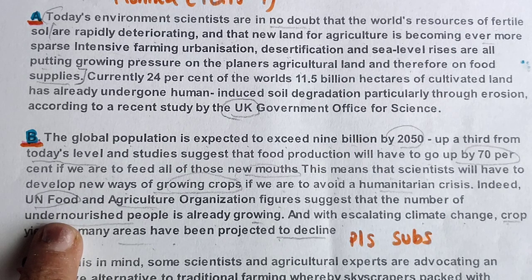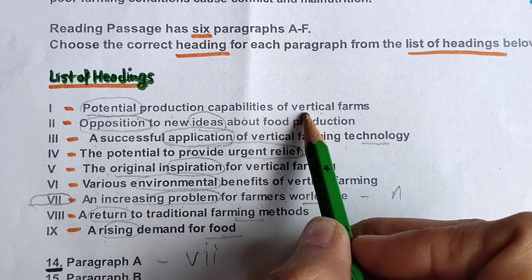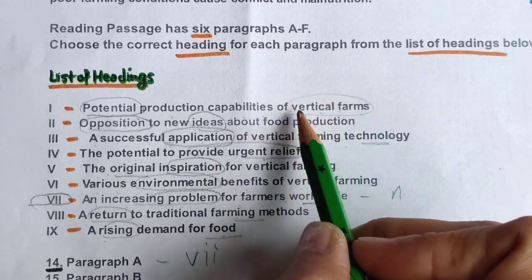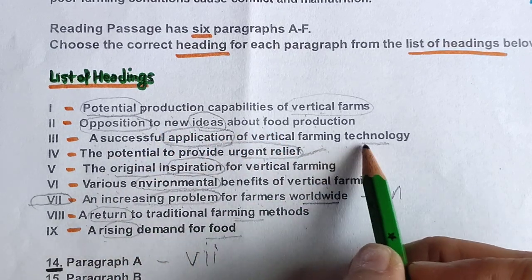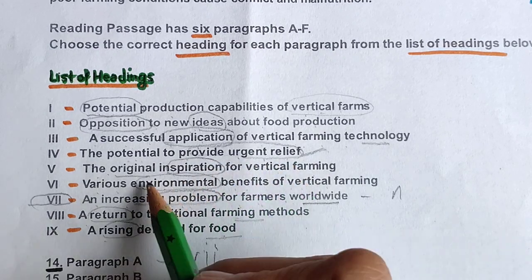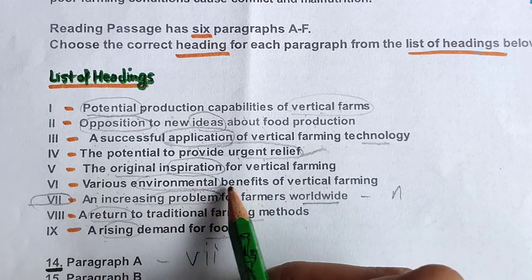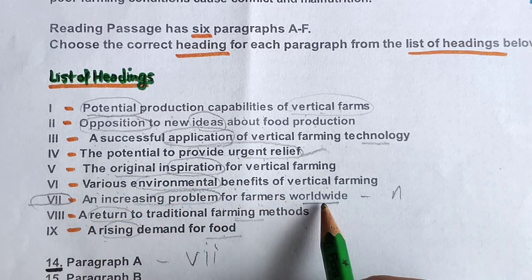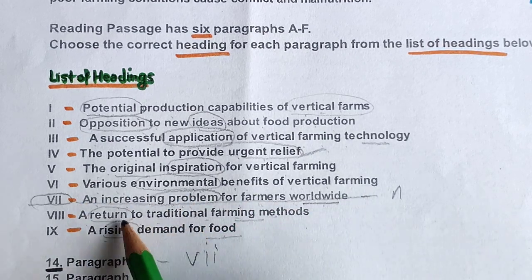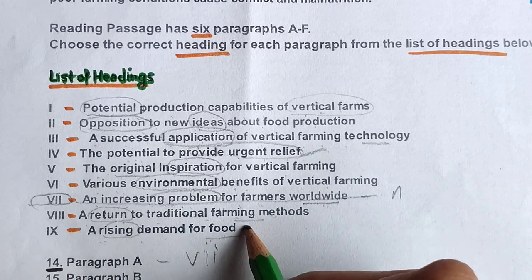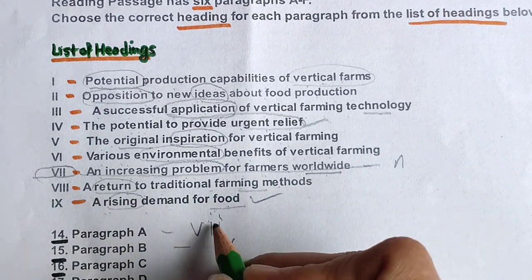So let's read the options. Potential production of vertical farms: no, vertical farms till now they have not discussed. New ideas, no opposition. Successful application of, no, nothing. The potential to provide urgent relief, no. They were just asking about food demand and all. Environmental benefits, they were not talking. Increasing problem for farmers worldwide, no. This we have already done, let's cut it. Traditional farming return, nothing. A rising demand for food, yes, we can opt for this. So B is ninth, okay, you can just write it ninth.